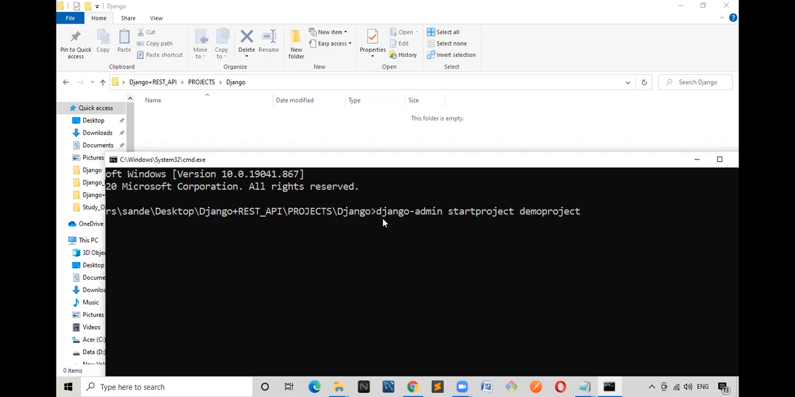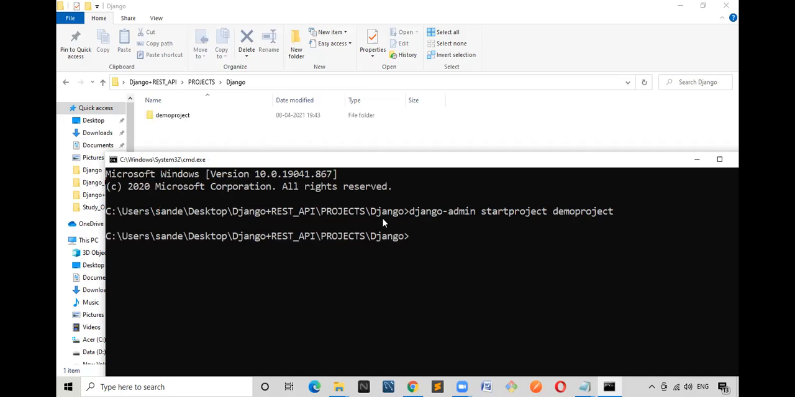As soon as I click enter, you have to observe in the background something will be created. It is taking some time. Don't you think it took some time? How many of you are able to observe that a brand new folder got created in the background? I have not created that. Django created it.